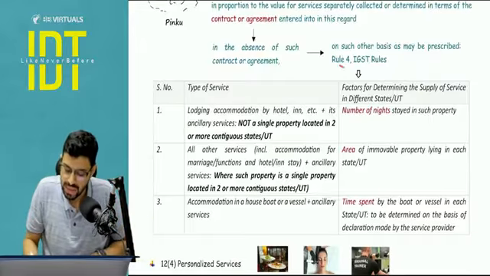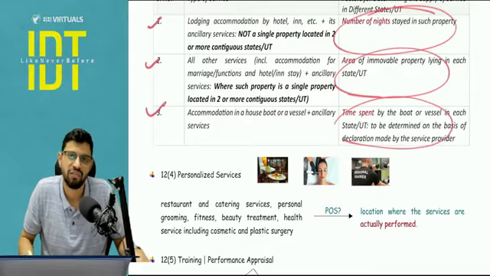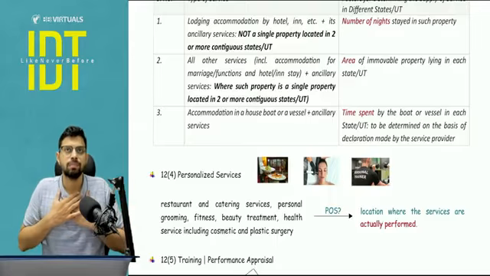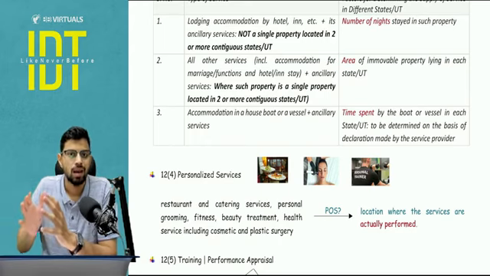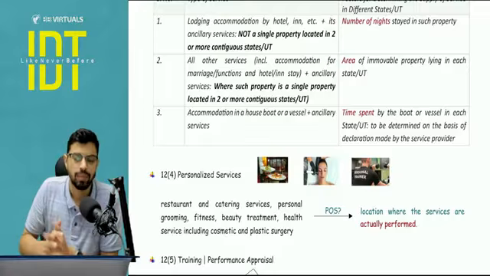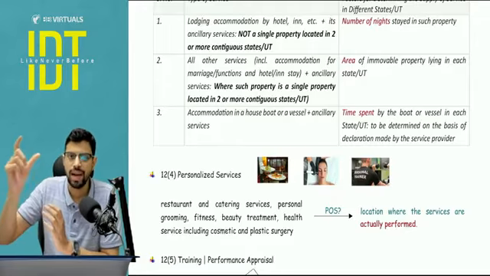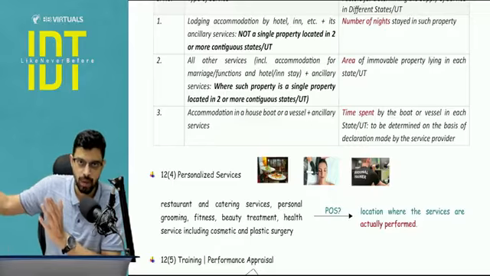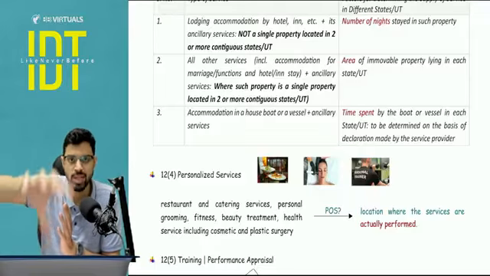And what does rule number 4 of IGST state? That depending upon what your case is, we will give you the answer of how to bifurcate the value. I hope you are able to understand the problem statement. What is the problem statement? Let's say I am going and staying in Hyatt Hotels, okay? And that particular stay is happening in, let's say, 2 states, Delhi as well as Haryana. So in that case, Hyatt has to bifurcate the value. Let's say the total consideration is 50,000. Now out of that 50,000, some proportion should be with respect to Delhi and some proportion should be with respect to Haryana, because each respective government wants its own share of revenue.